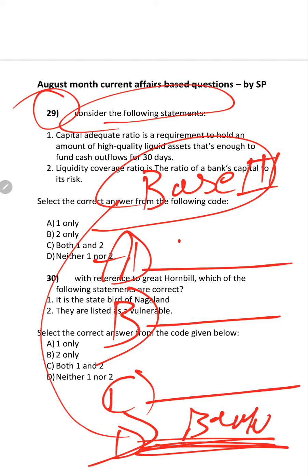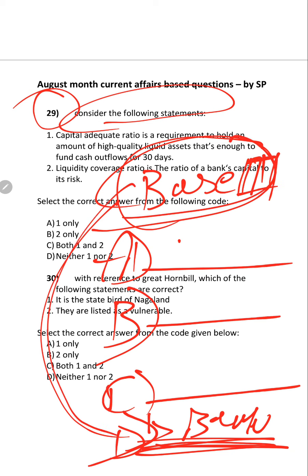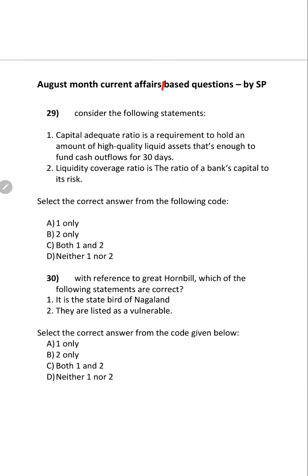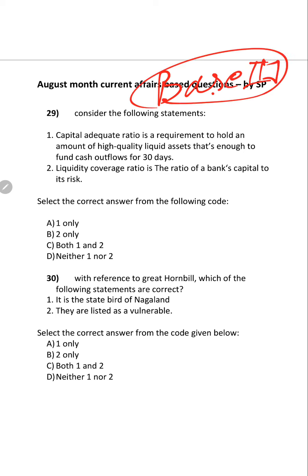Okay, Basel III deals with the banking. This is a direct question, but because it has already asked about Basel III like this very easily, the next step will be it will ask questions on the provisions of the Basel III, the definitions of the Basel III.